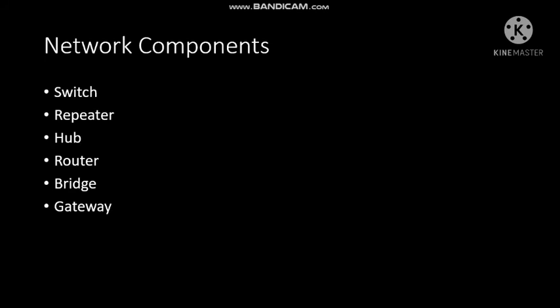So if a different protocol is used in two networks, like when you're connected to a network, your device will be connected to the local area network of your ISP, and the ISP in return will be connected to the global network. So for connecting your network to the ISP, you will be using a router, because you don't know what type of network is being followed by your local ISP. So a router is basically used for connecting networks following different protocols, and basically it will be in a LAN.